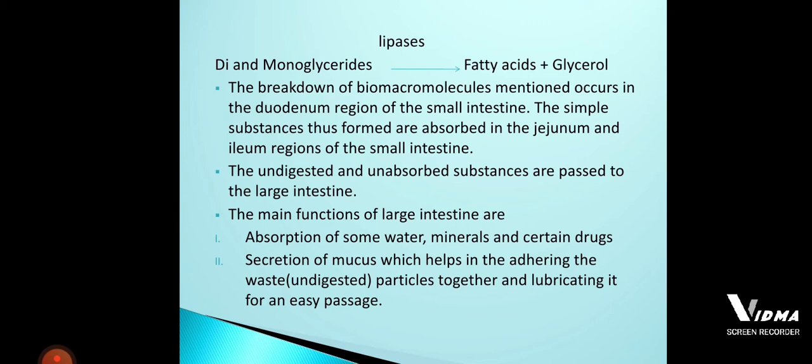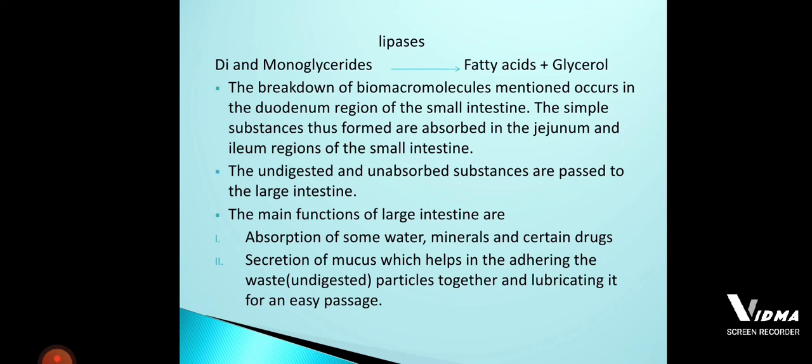So the undigested, unabsorbed food is called feces. This feces is stored inside the rectum temporarily. Once it is completely filled, a voluntary signal is sent to the central nervous system, eliminating the undigested unabsorbed food substances, which is called defecation.